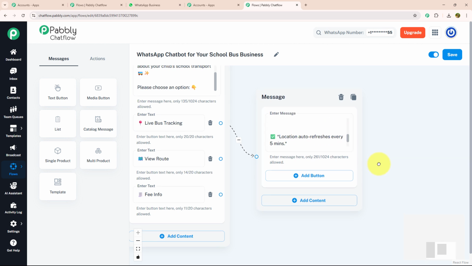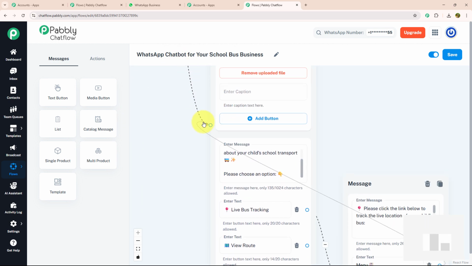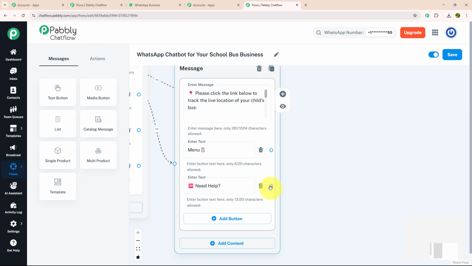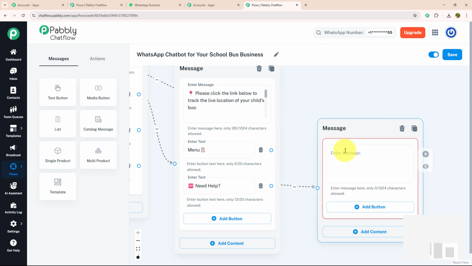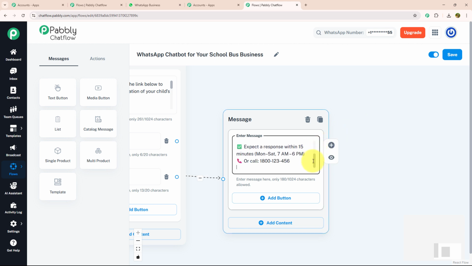Now with that, I'm going to provide 2 action buttons, menu and need help. I'm going to connect my menu button with our initial message. And I'm going to provide a separate message for need help. For that, I'm going to drag and drop, select the text button like this, in which I have mentioned that our team will connect you shortly and our response time is 15 minutes. With that, I have also mentioned our working hours and phone number.